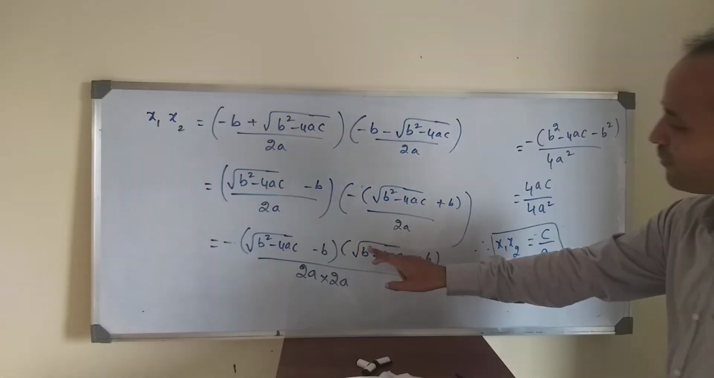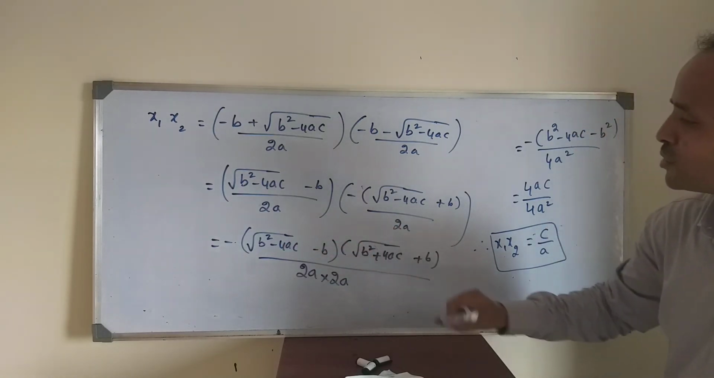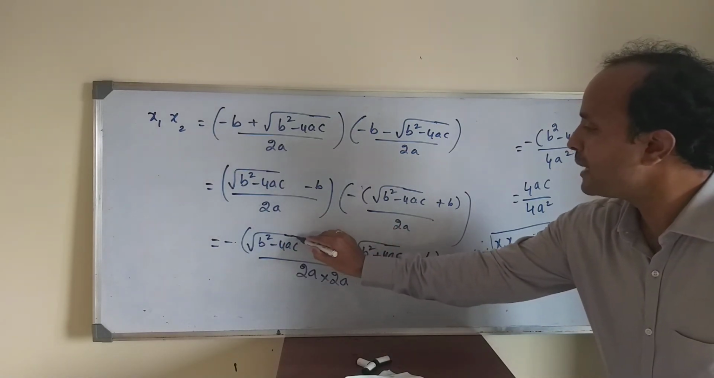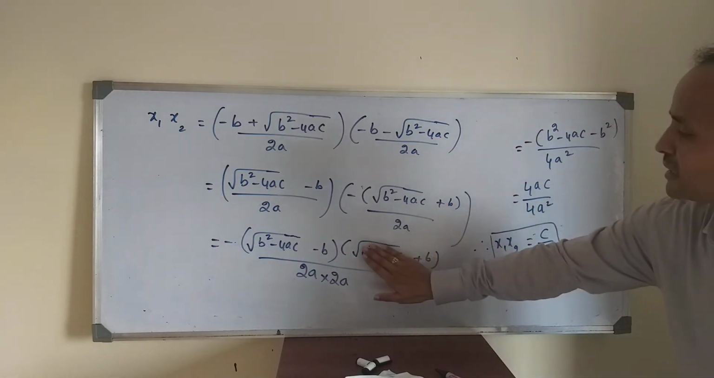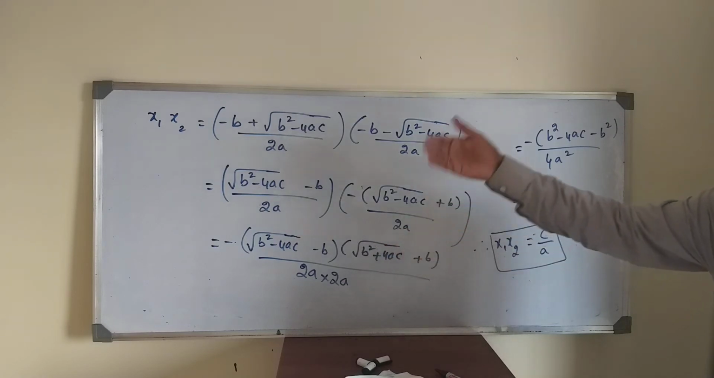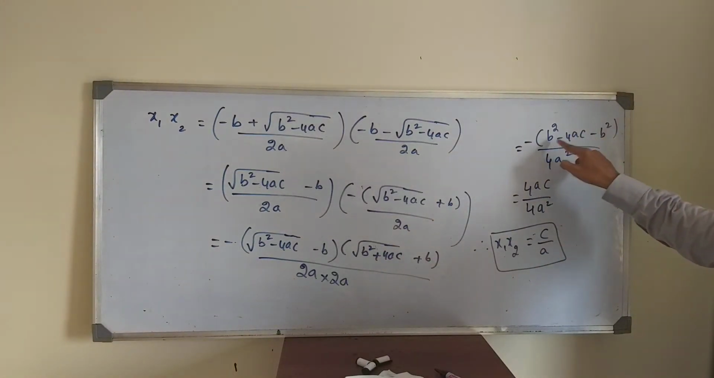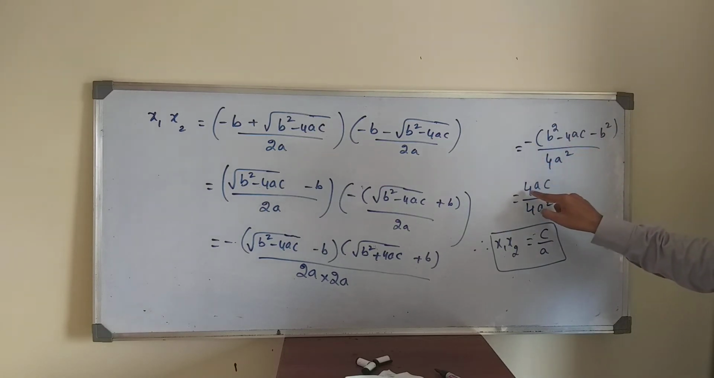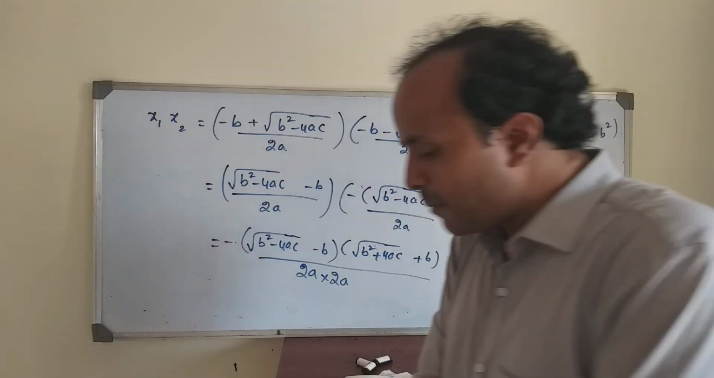So this is in the form of a plus b into a minus b, and we know a plus b into a minus b is a square minus b square. The square root cancels with the square, minus b square. The b squares cancel, so minus of minus is plus 4ac by 4a square. The 4 cancels, an a cancels. Therefore, the product of roots you will get is c by a.